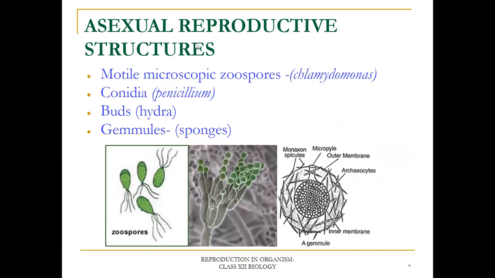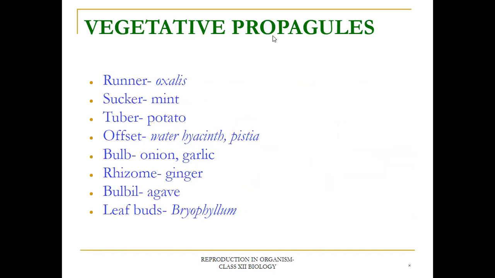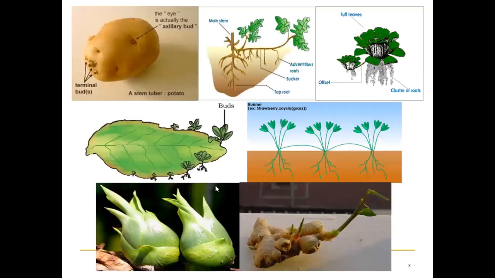Asexual reproductive structures. Motile microscopic zoospores in Chlamydomonas, conidia in Penicillium, buds in Hydra, gemmules in sponges. Vegetative propagation: runner in oxalis, sucker in mint, tuber in potato, offset in water hyacinth and pistia, bulb in onion and garlic, rhizome in ginger, bulbil in agave, leaf buds in bryophyllum. Here diagrams are shown: stem tuber in potato, and here is the leaf, ginger.